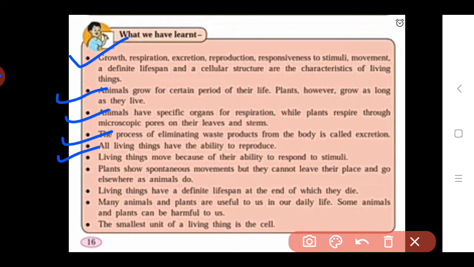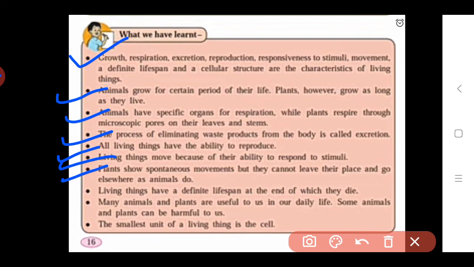Next point, living things move because of their ability to respond to stimuli, means living things have the characteristic of the ability to respond to stimuli. Then the next point, plants show spontaneous movement, but they cannot leave their place and go elsewhere as animals do.